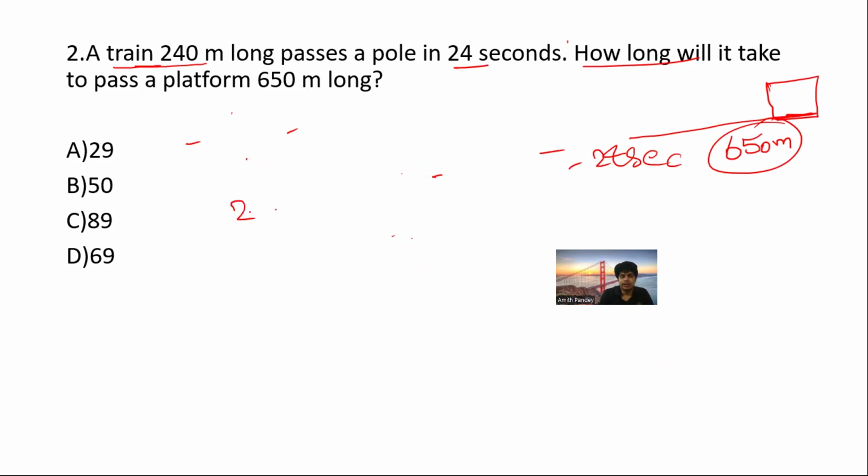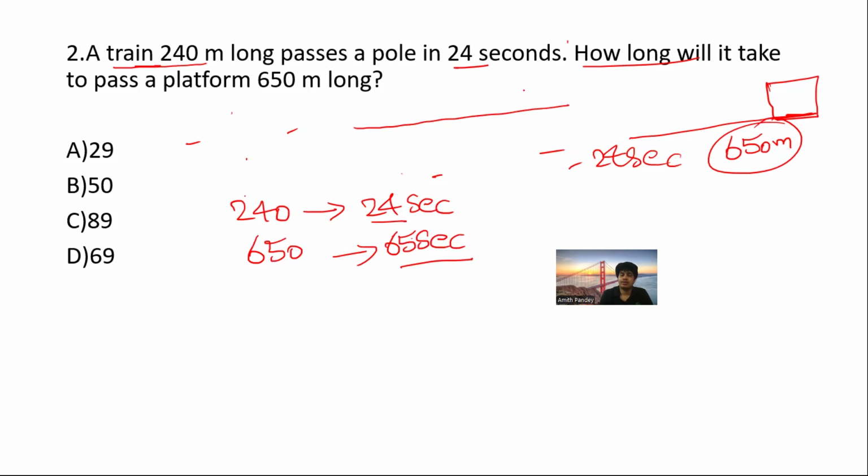Here you can see, in order to cover 240 meters, it is taking 24 seconds, right? So in order to cover 650 meters, how many seconds will it take? For 240, 24 means this zero is being removed. In the same way, for 650, it will take 65 seconds. But one thing, as I told you as a concept, in order to cover the platform, the train has to cover its own length and the platform length both. So 24 plus 65, 24 is the train length time, and 65 is the platform time.